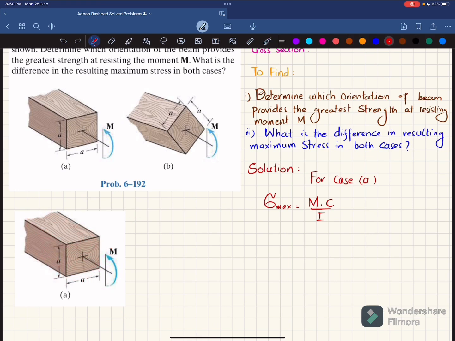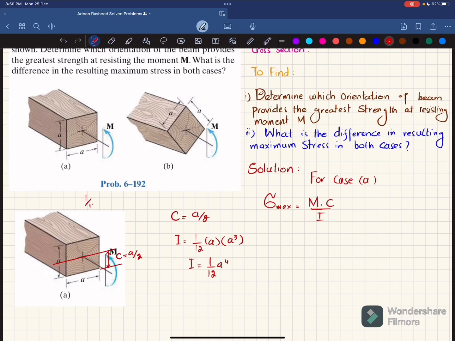So maximum stress is equal to M times C divided by I. C is equal to A divided by 2 if you take this horizontal axis. C is the maximum distance from the neutral axis to the outer surface. What is the moment of inertia for this square? It will be 1 over 12 B H cube, where breadth is A and height is also A. So I is equal to 1 over 12 A power 4.